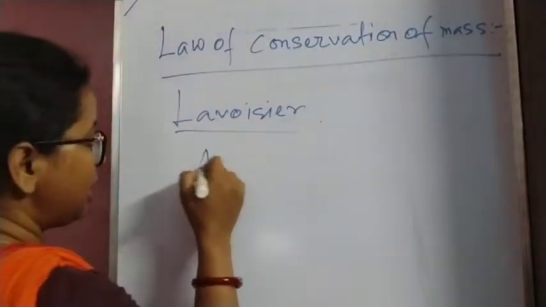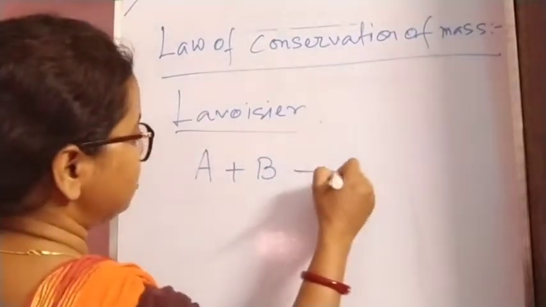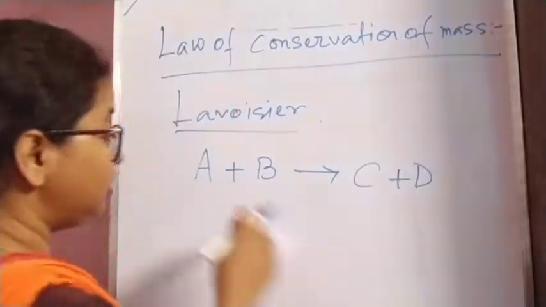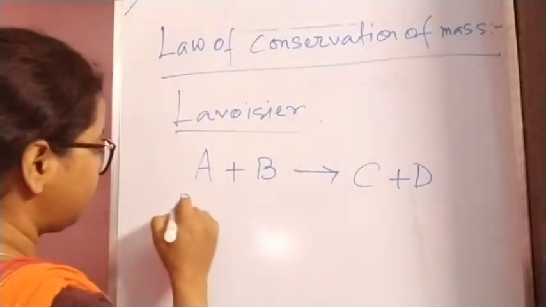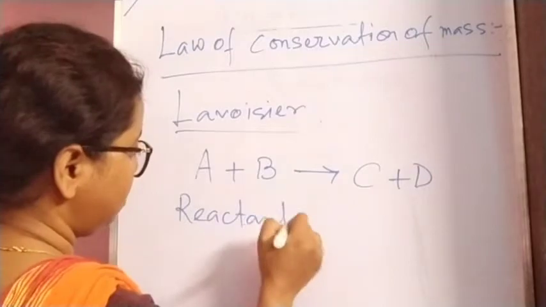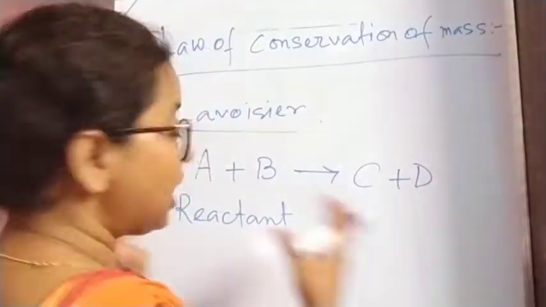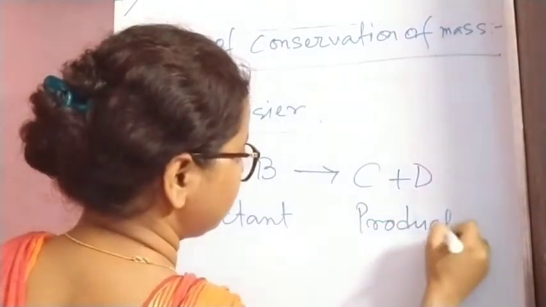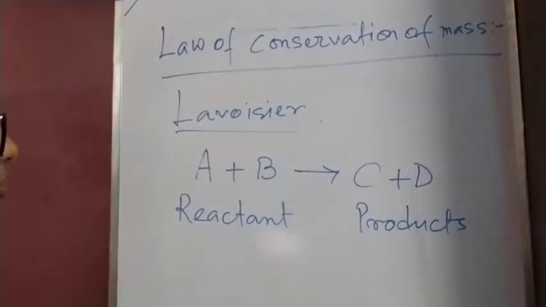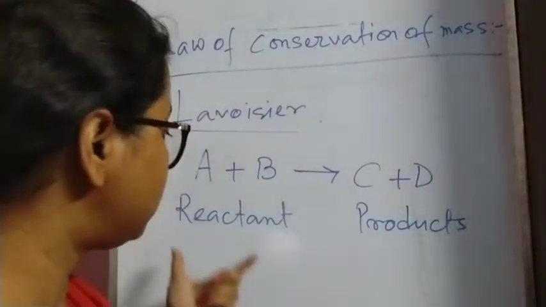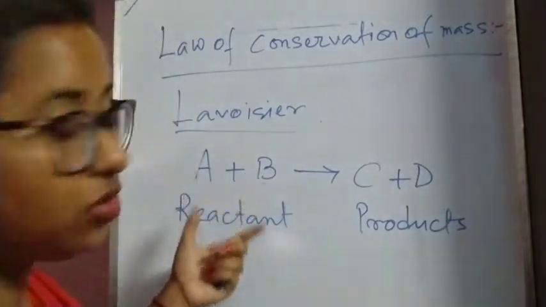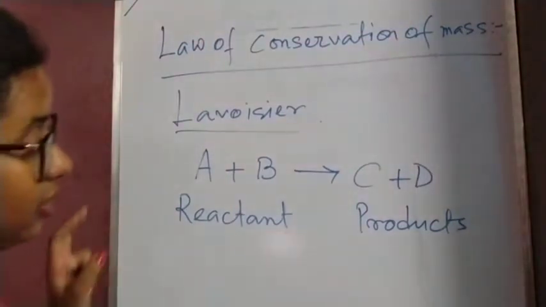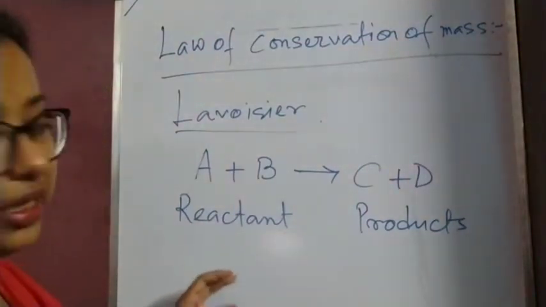Suppose we write a chemical reaction like this: A plus B. These two are the reactants, which will react together to produce C and D. This we will call the products. During this chemical process, the total mass of the reactants, that means the total mass of A and B, will remain fixed, and that will be equal to the total mass of C and D, that is the products.